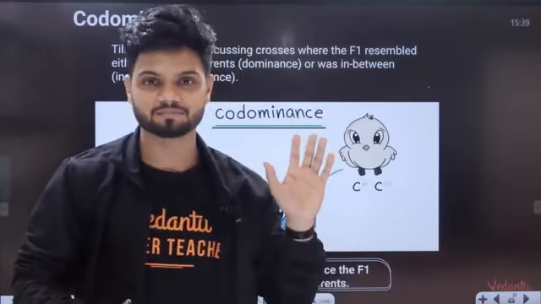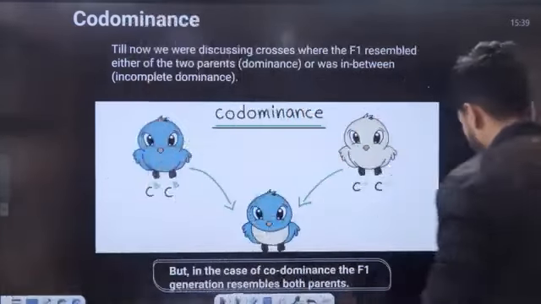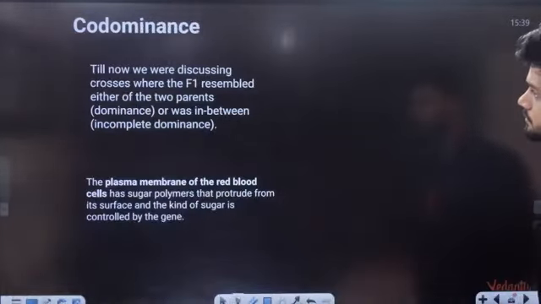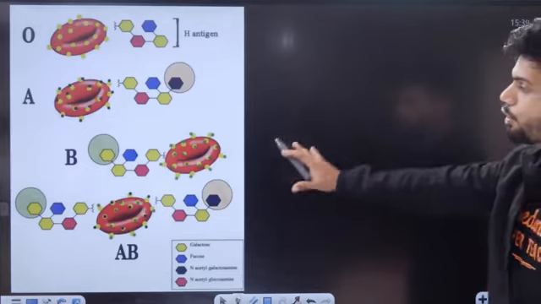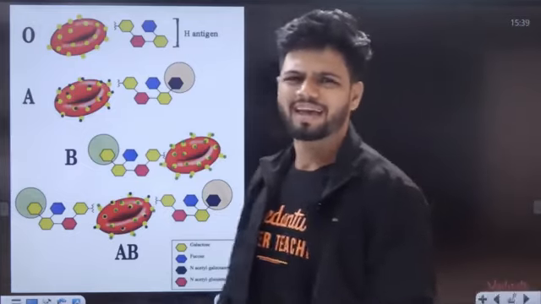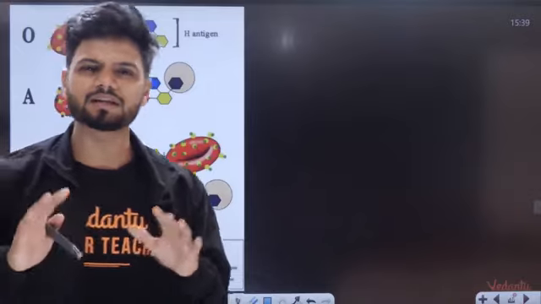Multiple alleles are there. Okay, that is called multiple allelism. See here. One of the examples of multiple allelism is your ABO blood grouping. Now understand students, ABO blood grouping is a typical example here.